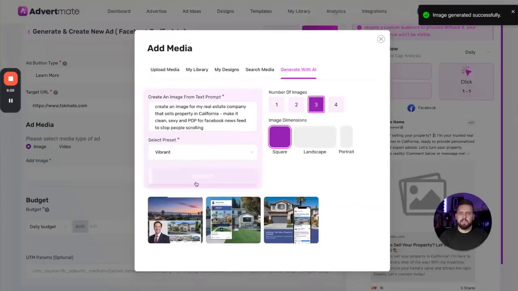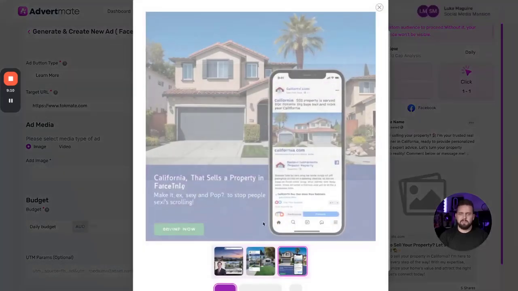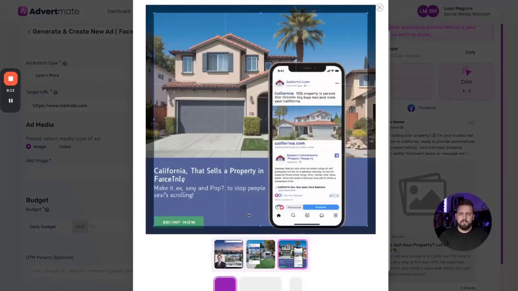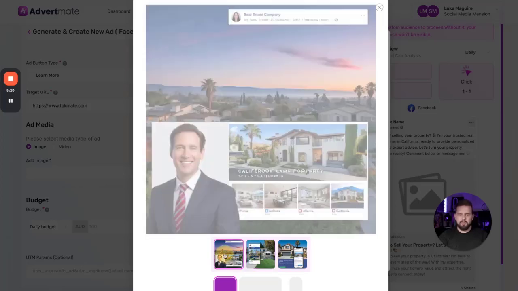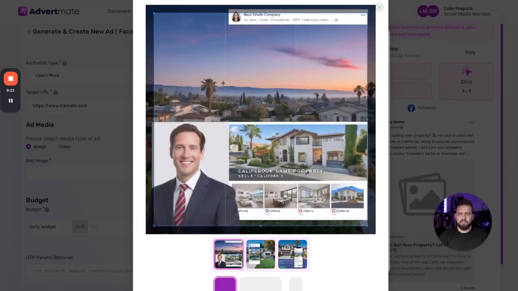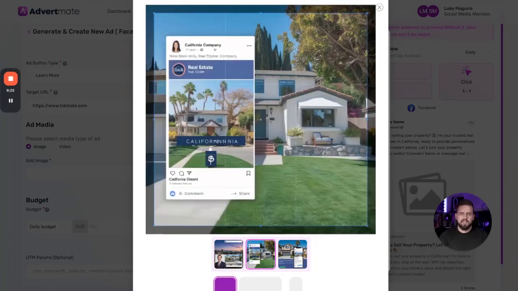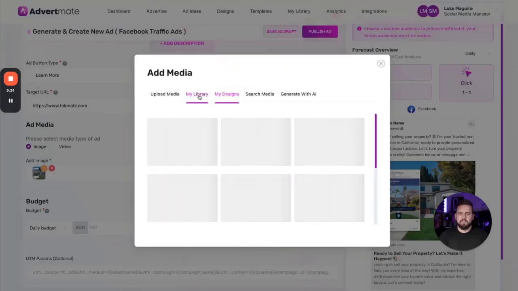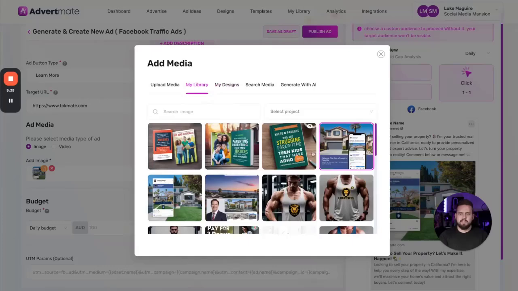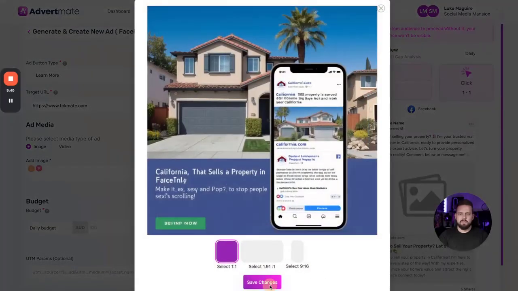Let's see what we've developed here. We've got a few different examples. All right, and not too bad besides some of the bad writing here, but that's all right. We've got an image editor that we can go in and clean this stuff up. We can use this image. We can even add the guy's photo on there or something if we wanted to as well, if I was doing this for a real estate agent. Let's just use this as an example. We'll save the changes, and then we will go to my library where we can then select this example, save,